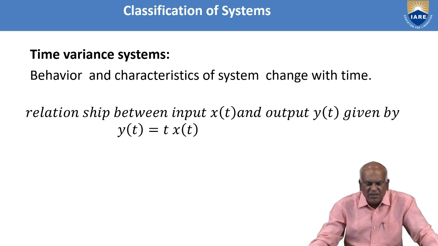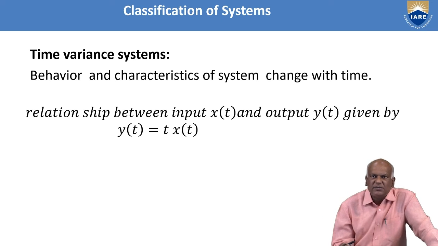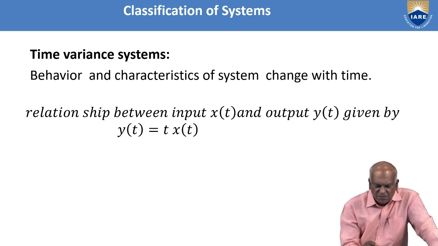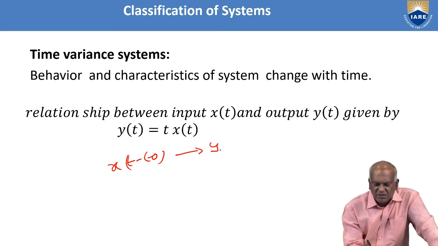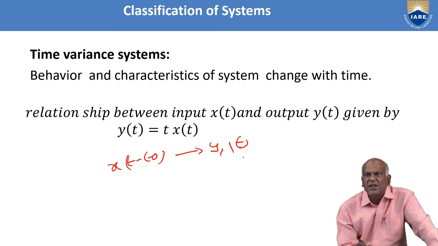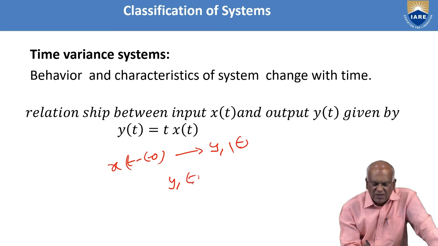Let us take as input x of t minus t naught. The corresponding output is y1 of t. Then y1 of t is given by t times x of t minus t naught.